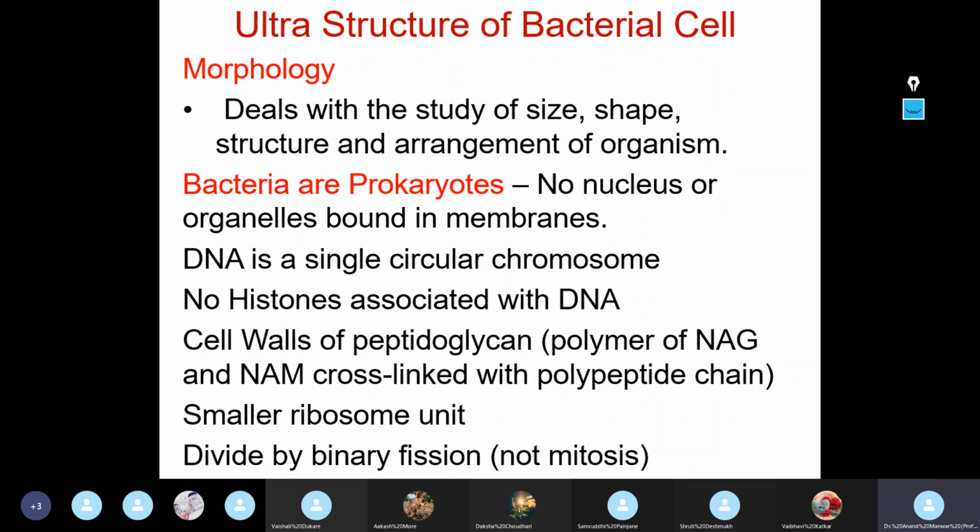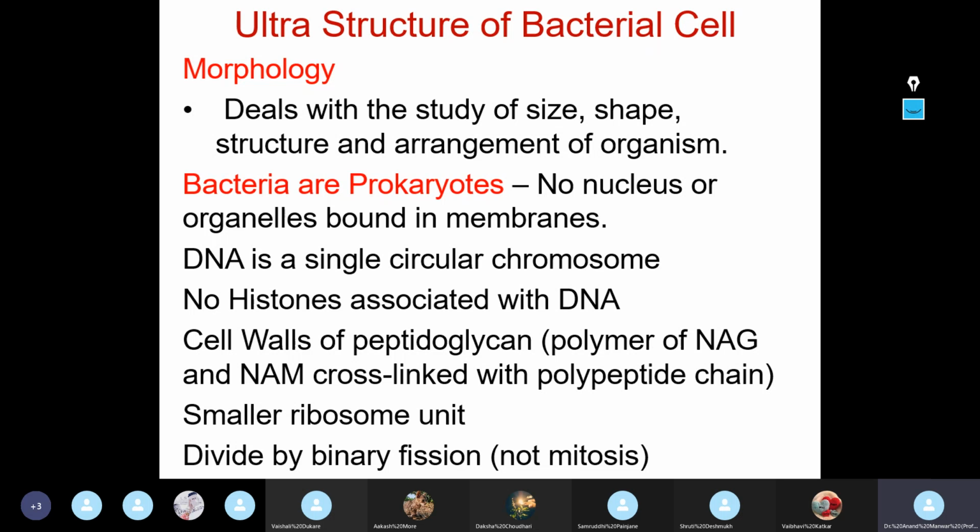Means nuclear membrane is absent. Whatever inclusions are there, they are in the cytoplasm. In prokaryotes, only cytoplasmic membrane is there, nuclear membrane is lacking. That is the major difference between prokaryote and eukaryote. As a result of this, in case of prokaryotes, DNA is a single circular chromosome. It is a single circular chromosome.